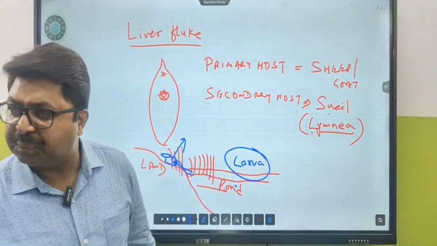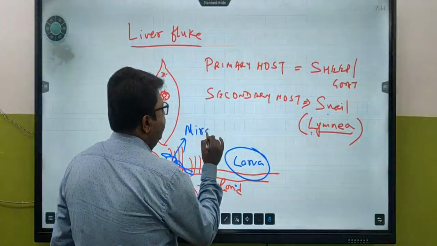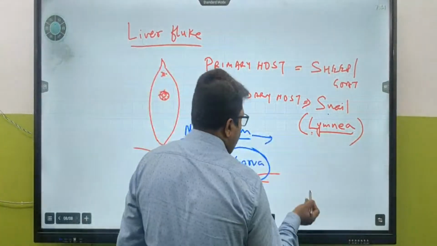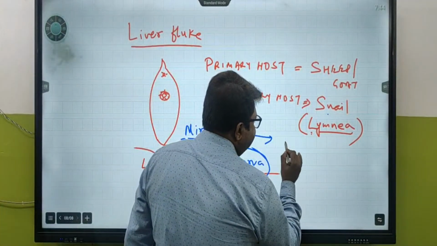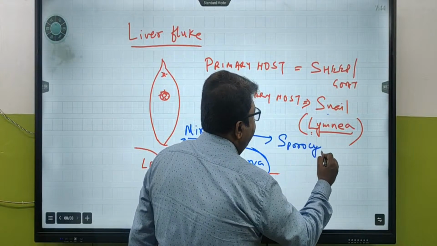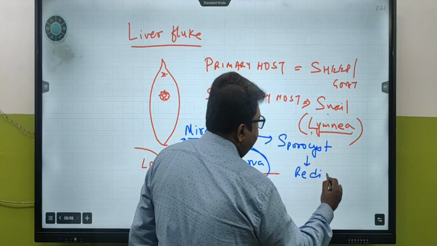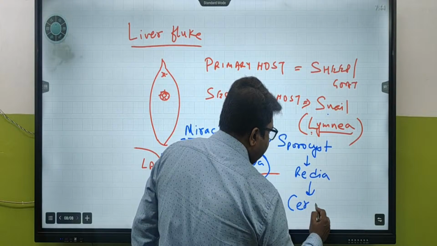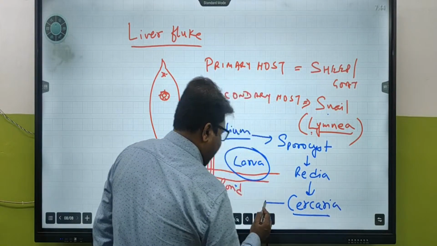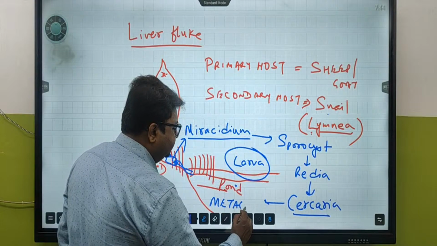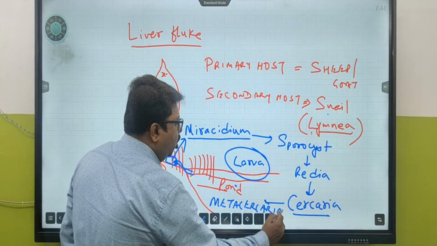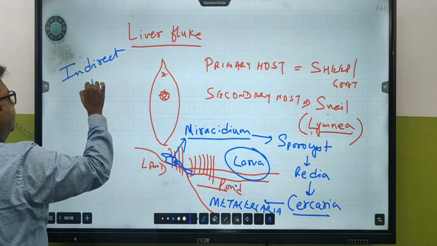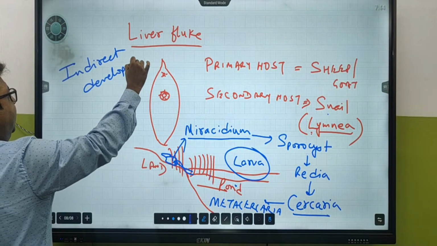What is the name of the larva? The name of the larva is Miracidium. Miracidium larva changes into sporocyst. That changes into redia. Then it changes into cercaria, and ultimately it changes into metacercaria. All of them are larvae. So what kind of development do they show? Indirect development.